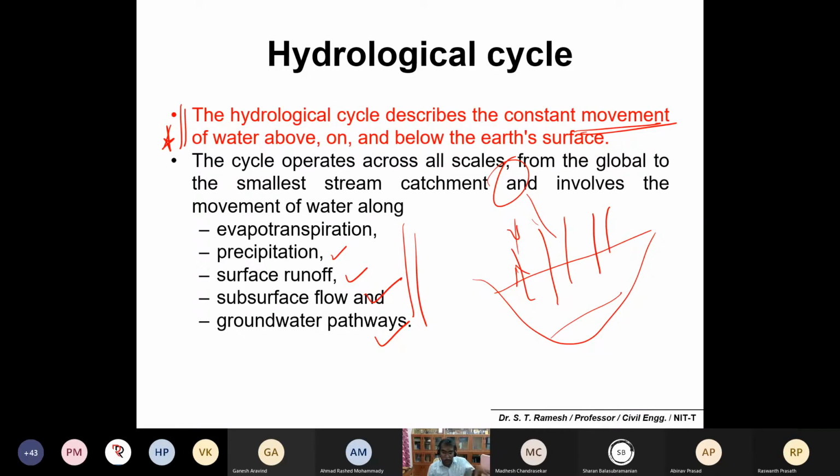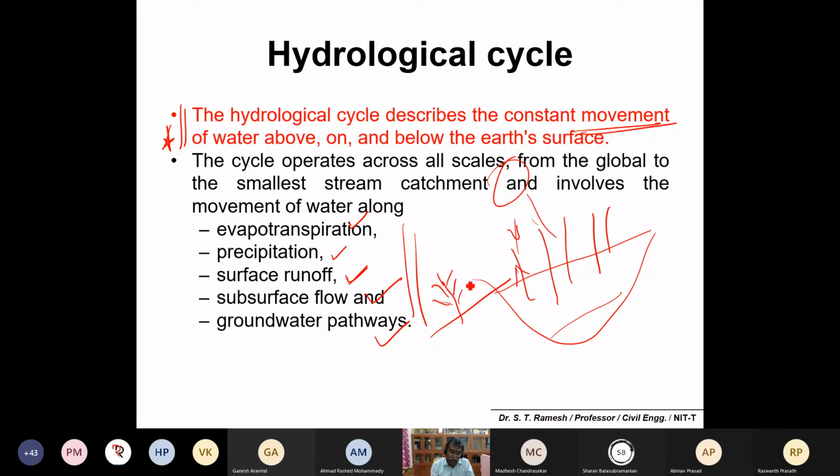Water will be carried from high-level areas to low-lying areas, and water will be stagnated. Immediately after the rain, you may not feel any water stagnated in a sandy region. It will be percolated or infiltrated through the soil. Surface runoff you are familiar with, and evapotranspiration,